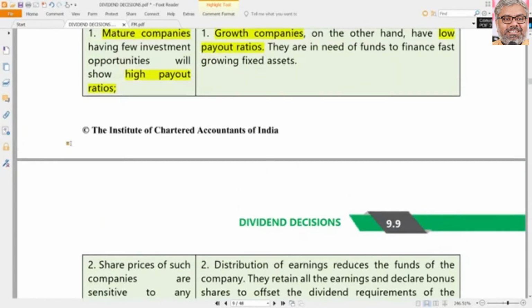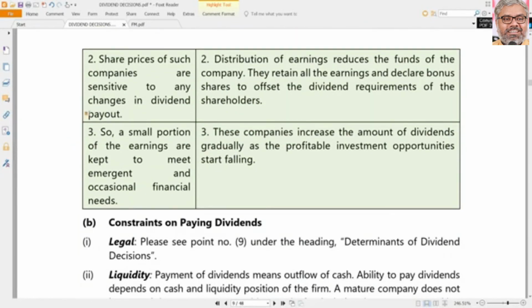So that is about the mature companies' policy, or we can say strategy generally. And these shares are generally sensitive to the dividend payout. Let us say an FMCG company which normally pays 40 to 50% of its earnings as dividend, that is its normal tendency for the past 4 or 5 years. Suddenly if it says, no, now I want to declare only 10%, people may not like it because people expect that. We will expect a standard amount of payout from mature companies. So the share prices of these companies are sensitive to the changes in dividend payout.